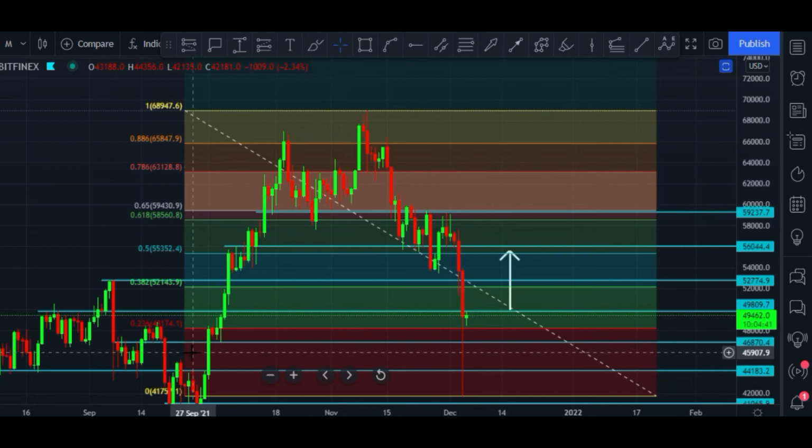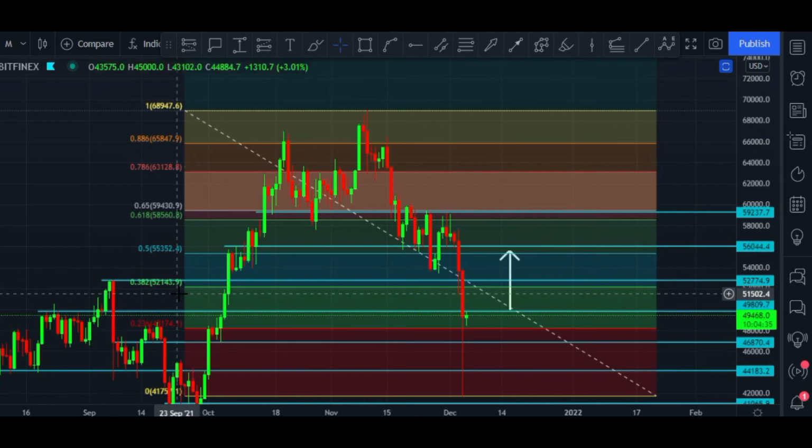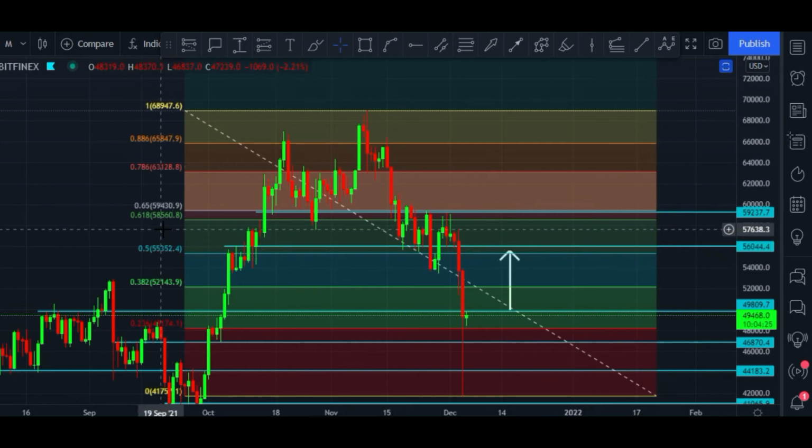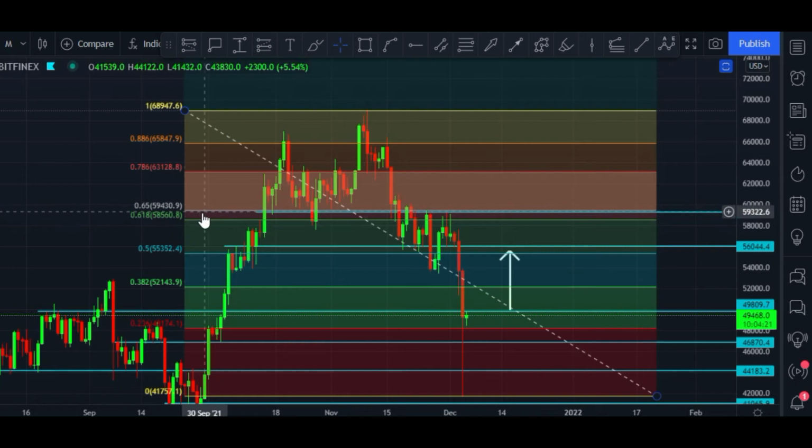It is in between the 0.23 to 0.38 Fibonacci level, which is the $52,000 price area. Once it breaks this 0.38, $52,000 price area, in that case the next area is $55,000, which is the 0.5 Fibonacci level. After that this area 0.61, and after that this area 0.65, which is the $59,000 price area.